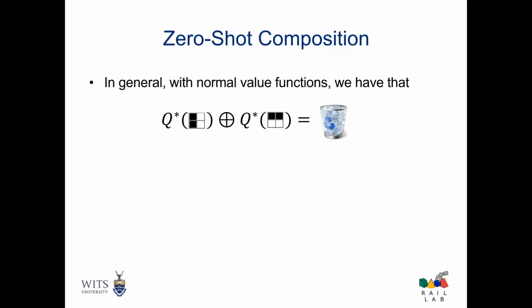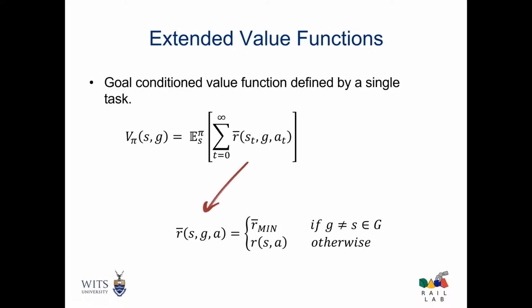Well, we first note that learning normal value functions is not sufficient, since in general, combining them doesn't give anything useful. So we introduce extended value functions, which are simply goal-oriented value functions, but defined for a single task. This is done by extending the task reward function such that it penalizes the agent for reaching goals different from the ones it wanted to reach. It encourages the agent to learn about multiple goals, not just the nearest or most rewarded one.